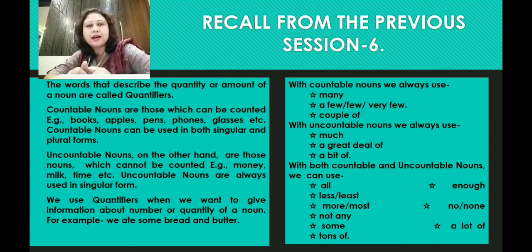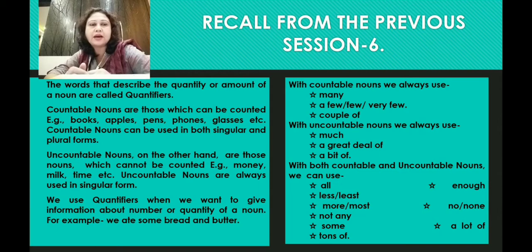Then we had learned that uncountable nouns, on the other hand, are those nouns which cannot be counted. For example, you can say money, milk, time, etc. All these cannot be counted, and the uncountable nouns are always in singular form. So we use quantifiers when we want to give information about any number or quantity of a noun. For example, you can say that we ate some bread and butter. Now here, some is a quantifier.